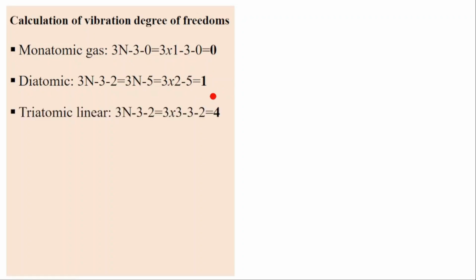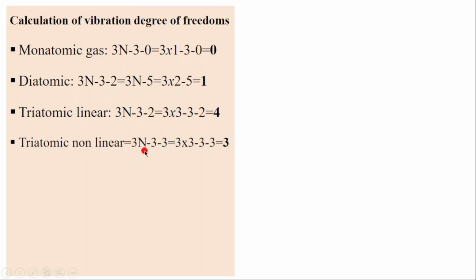For triatomic linear, we have 3n. Remember, for triatomic linear, we have seen that they have 2 rotational degrees of freedom. So 3n, the total, minus the translation degrees of freedom, minus the rotation degrees of freedom, then the remaining will be the vibration. 3 times 3 minus 5, we get 4 vibration degrees of freedom.